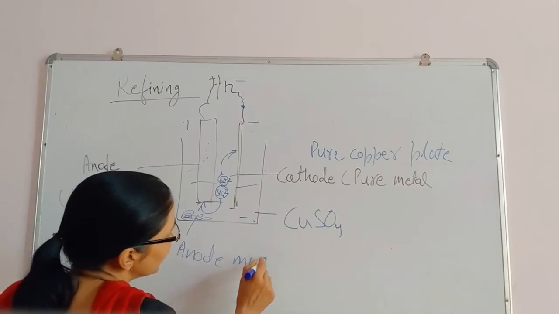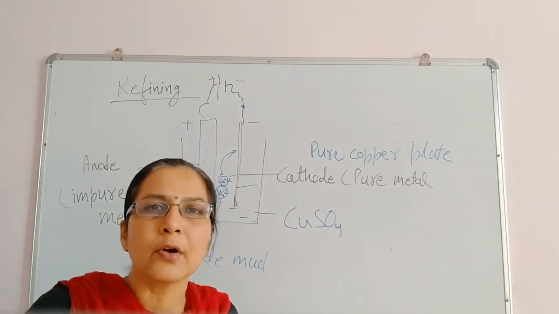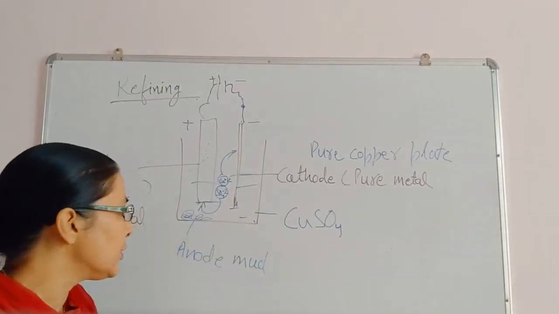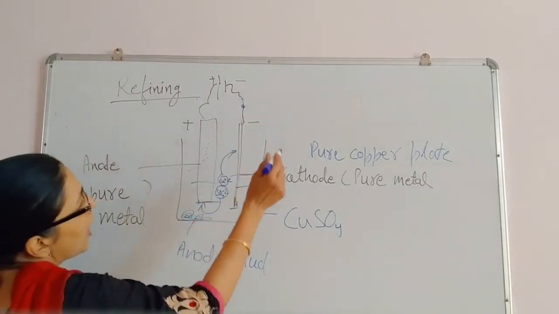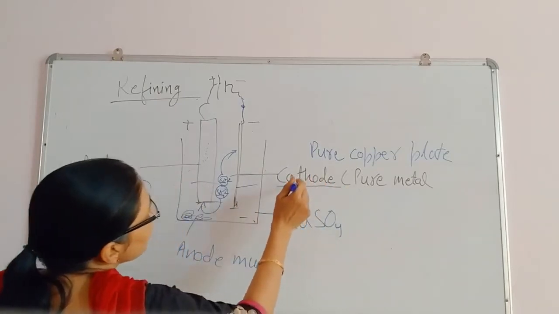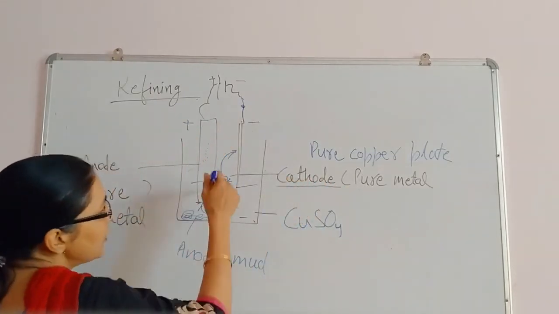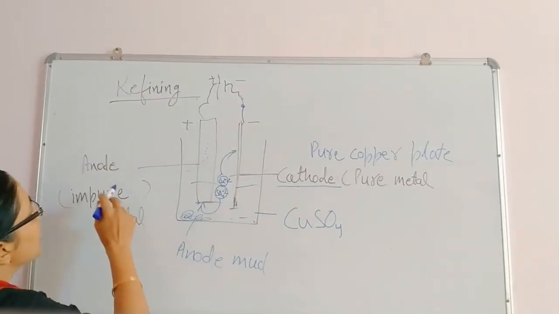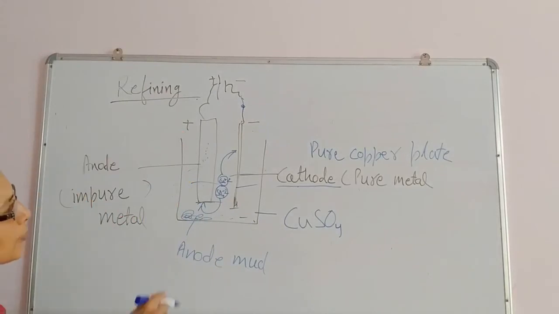Sometimes anode mud contains precious metal. Suppose in copper a little bit of rhodium or gold is there, then definitely anode mud is useful for us. I am explaining again. Here you have taken a pure metal cathode, attached to the negative terminal, so it attracts the positive part of the solution. Then the impure metal is attached to the positive terminal, known as anode. What will happen?